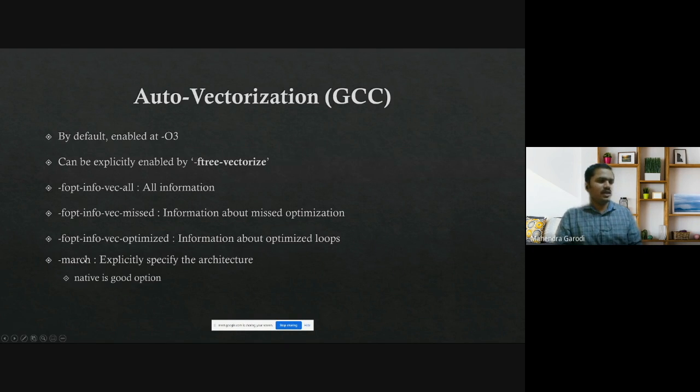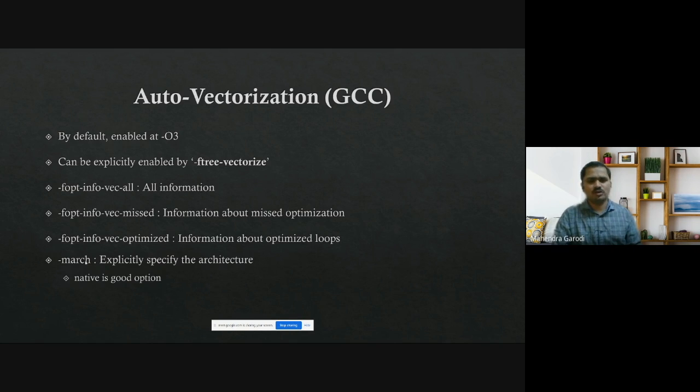One interesting option is march, which is nothing but the machine architecture. So basically, when GCC and Clang try to produce some vectorized code, what they generally favor is that if you are running on Intel, the compiler knows that all modern day Intel processors support certain basic SIMD instructions, let's say SSE.